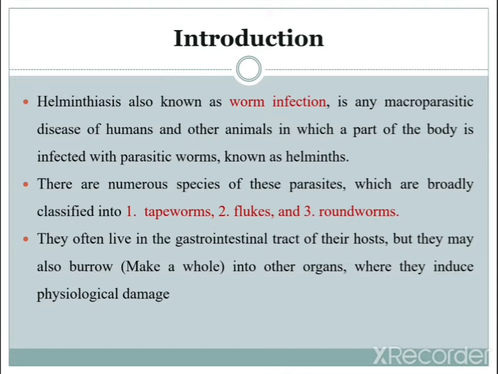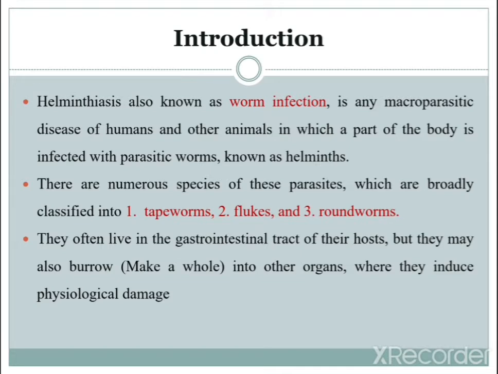So it will infect both humans as well as other animals, in which a particular part of the body is infected by these helminths or worms.